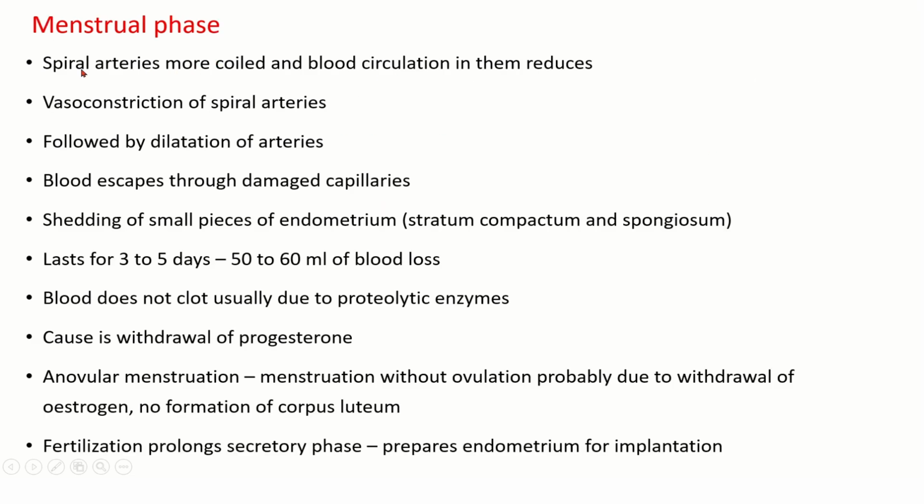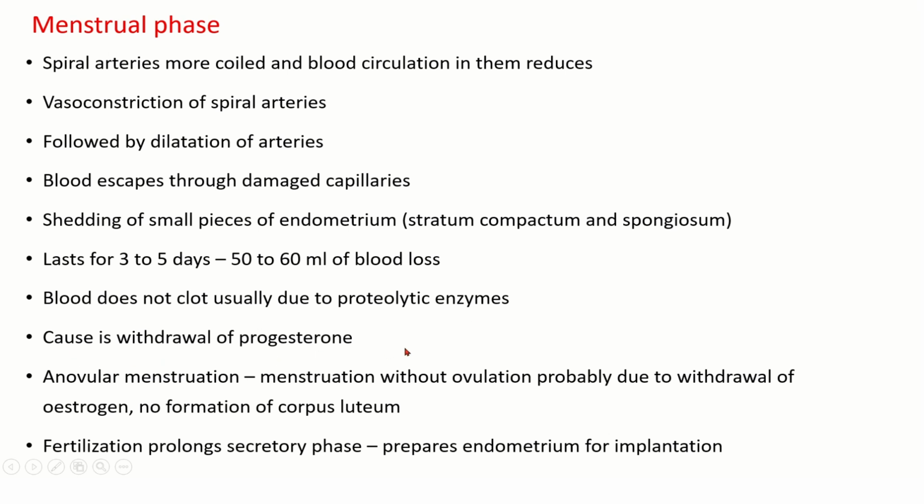Then the menstrual phase: the spiral arteries become more coiled and blood circulation in them reduces. Vasoconstriction of the spiral arteries is followed by dilatation of the arteries. Blood escapes through damaged capillaries. There is shedding of small pieces of endometrium, the stratum compactum and stratum spongiosum. It lasts for 3 to 5 days. 50 to 60 ml of blood is lost. The blood usually does not clot due to proteolytic enzymes.